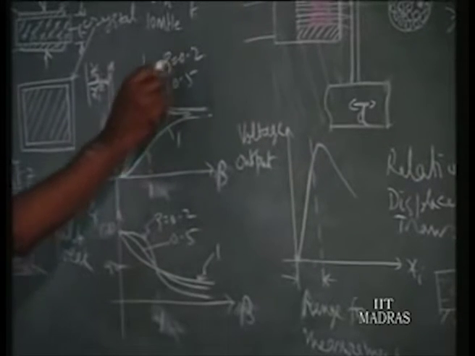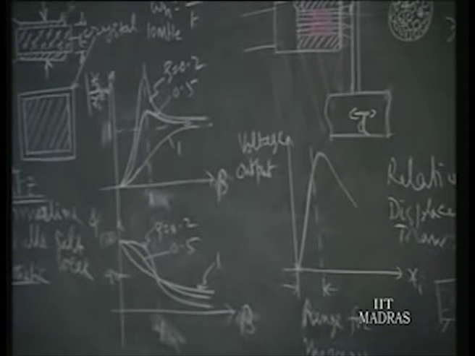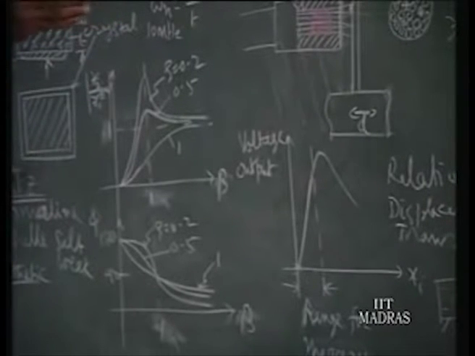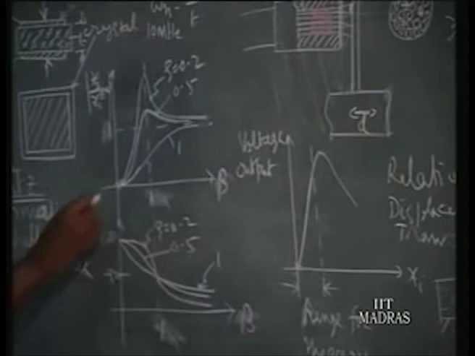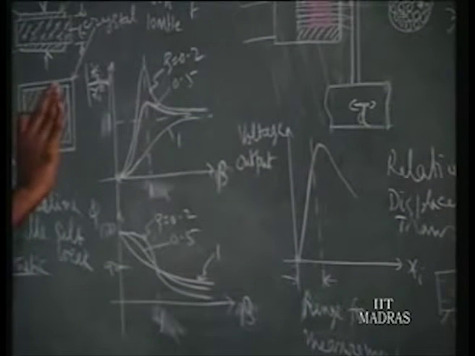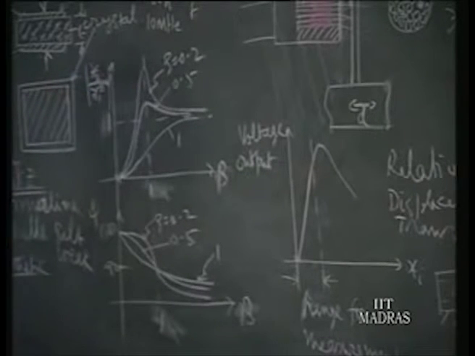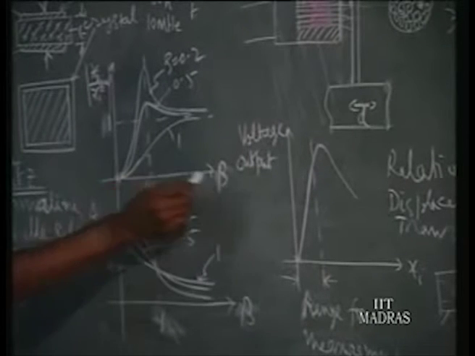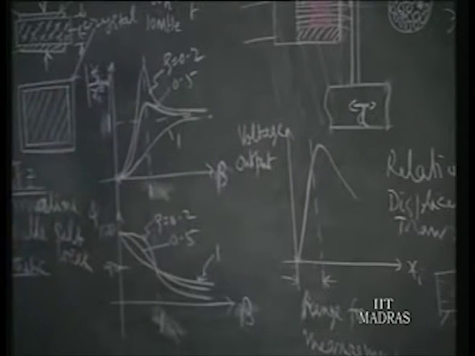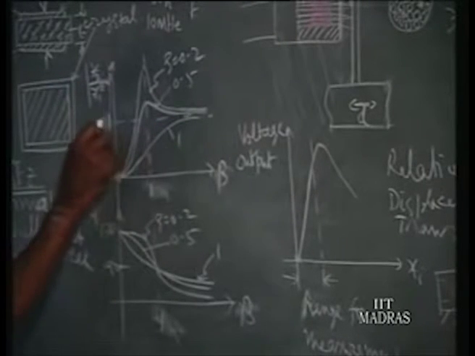Now, you will find, when psi is equal to 0 or psi is equal to 0.2, from that equation one can see that when beta is 0, the whole thing is 0. The magnitude ratio is 0. That is, beta is 0 means omega is 0, which is a static displacement. If you give any static displacement and stop there, you do not get any output. xo will be 0 for any static input of xi. That is what we understand: when beta is equal to 0, you do not get any output from here. And the ideal condition is that we get xo as xi, that is, as 1.